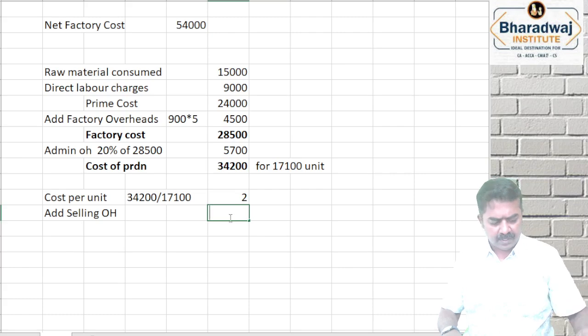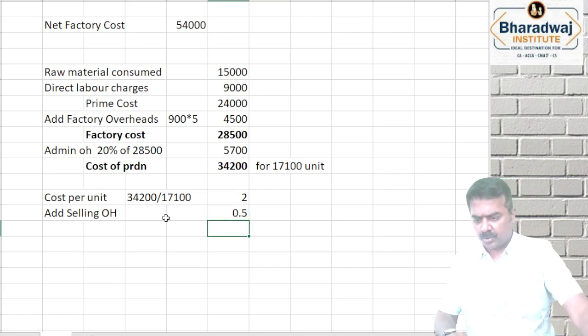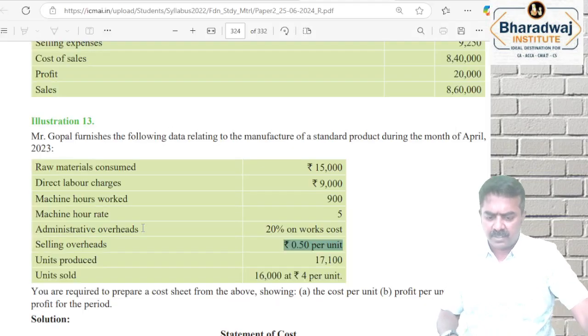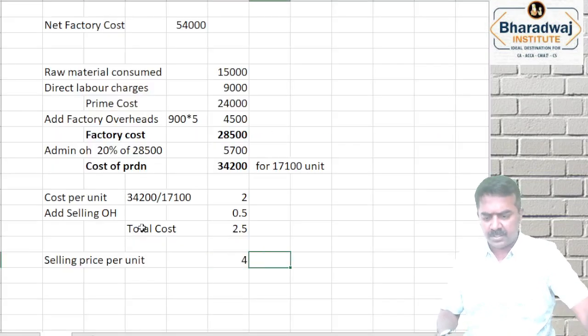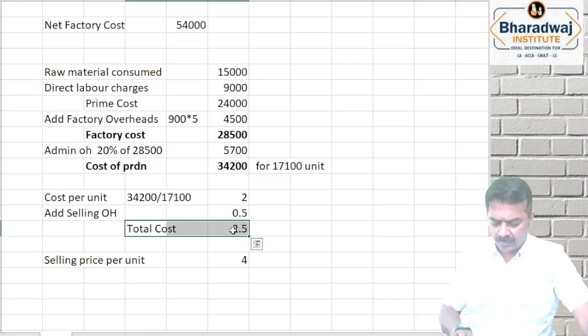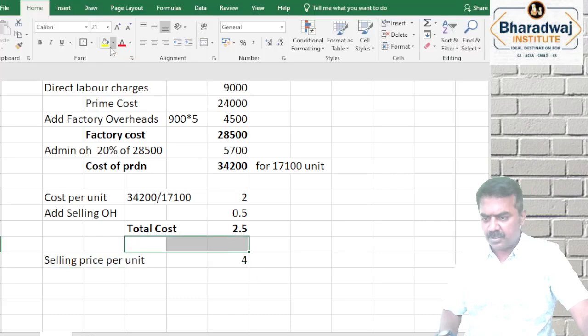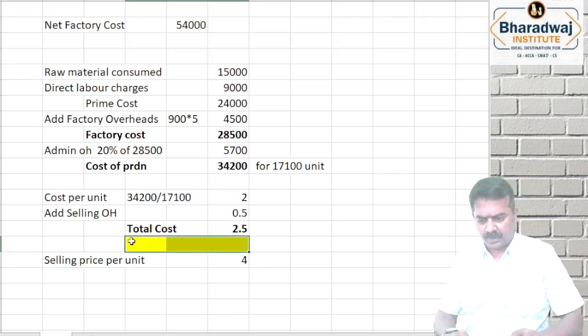Selling overheads 0.5. If you add it, the total cost comes. Total cost is 2.5. Selling price is also given to us. What is the selling price per unit? 4 rupees per unit is given. Total cost 2.5, selling price 4 rupees. The balancing figure is profit, profit per unit.